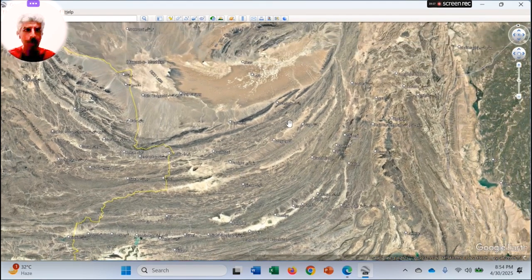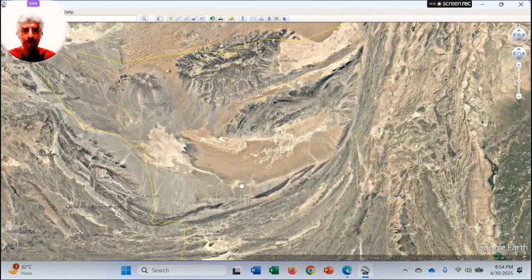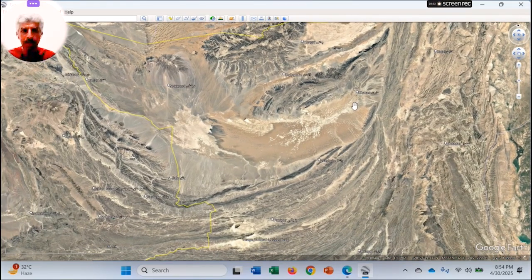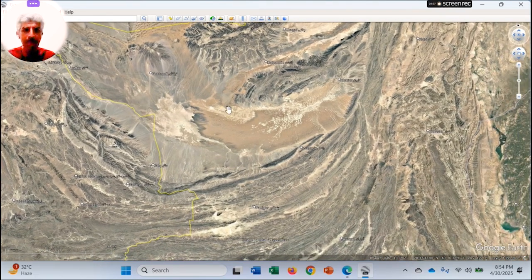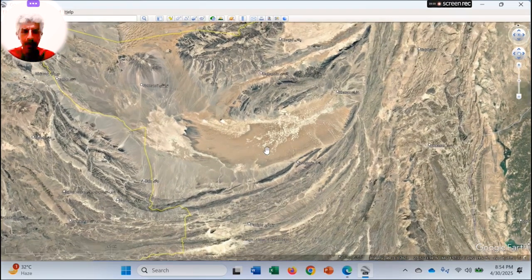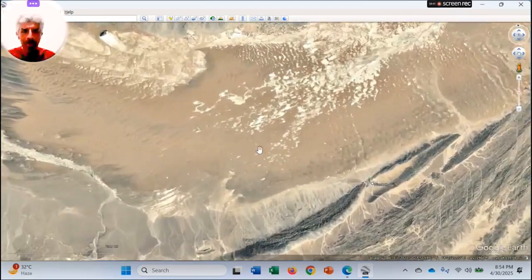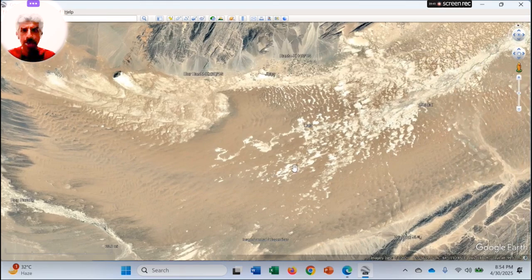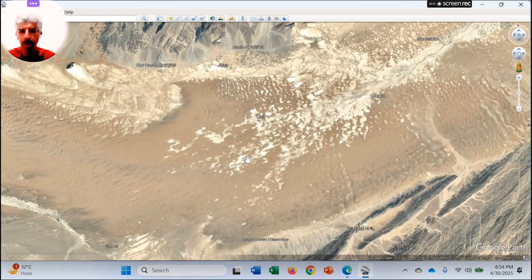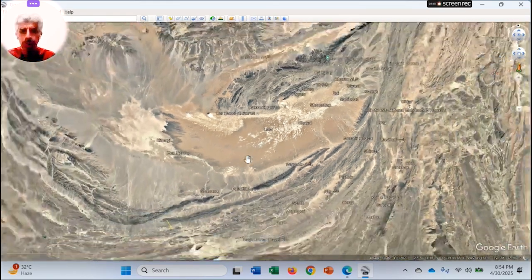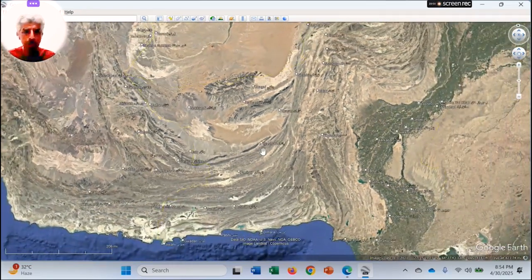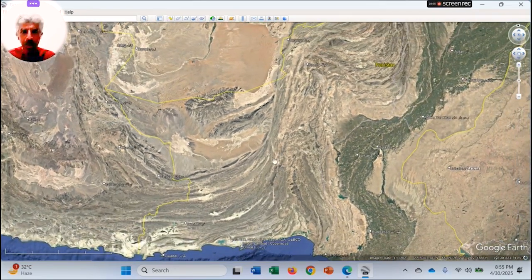So the topography of Balochistan is really very rugged over here, and this sandy patch you can see in the Balochistan Plateau is the Kharan Desert. This whole region is desert, and this is the Kharan Desert region. You can witness it by yourself due to this really effective interactive image of the Balochistan Plateau.